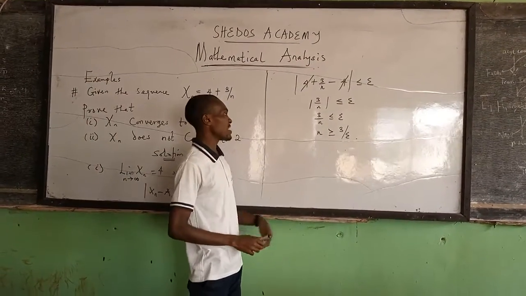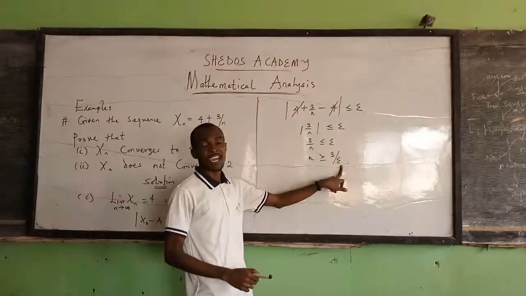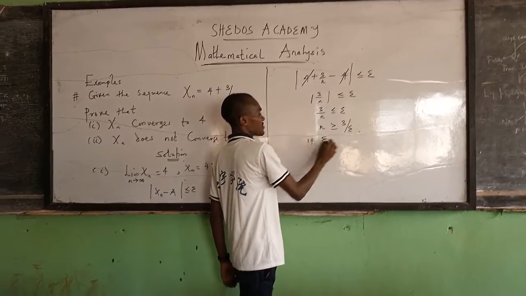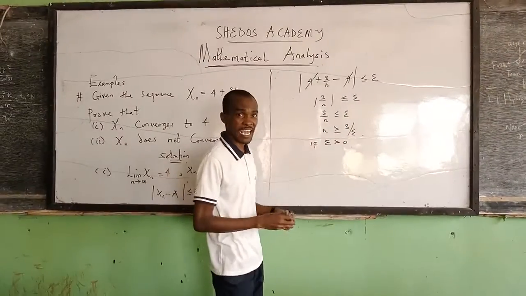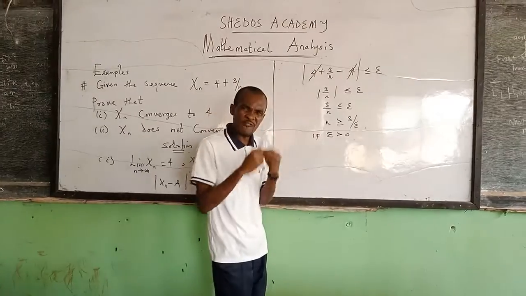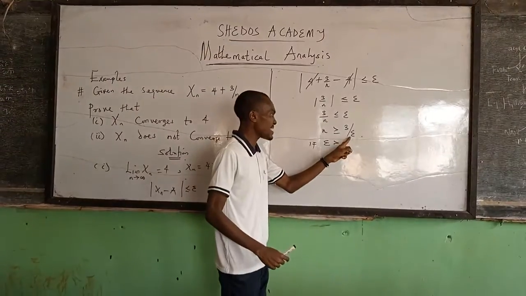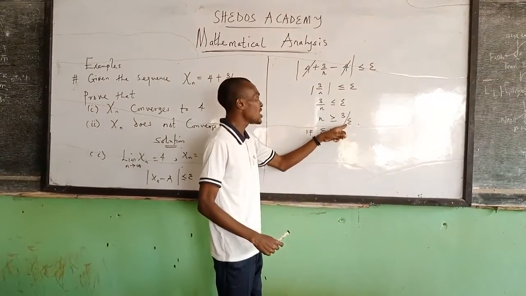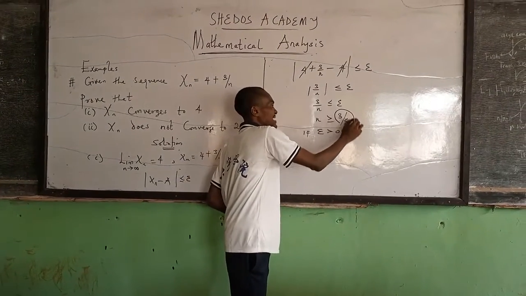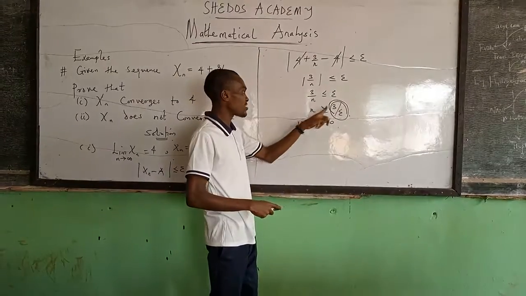So here we are saying that our natural number, we have found it to be greater or equal to 3 over epsilon. Now, watch this. Remember that epsilon is greater than 0, and epsilon is a real number. So we can find a real number greater than 0, which if we substitute here, shows that this expression is actually a natural number for which n is greater or equal to.